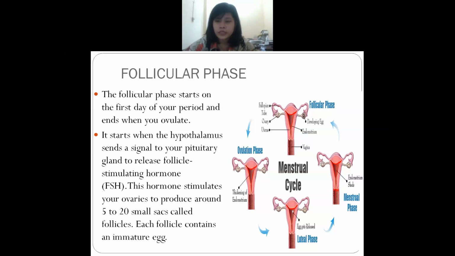And this hormone, when do they stimulate? They stimulate the ovaries so that they can make around how much? 5 to 20 small sacs, which are known as follicles. And each follicle contains an immature egg. It means all these eggs are not fertilized. Understand? All these eggs are not fertilized.